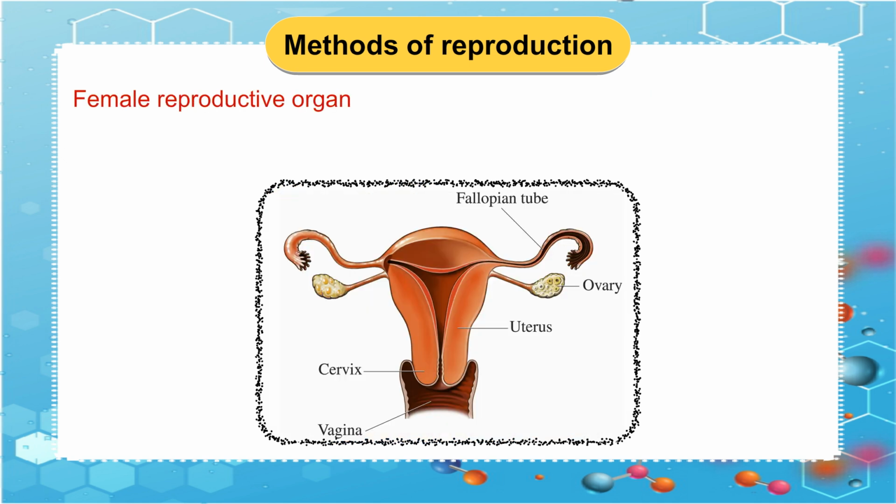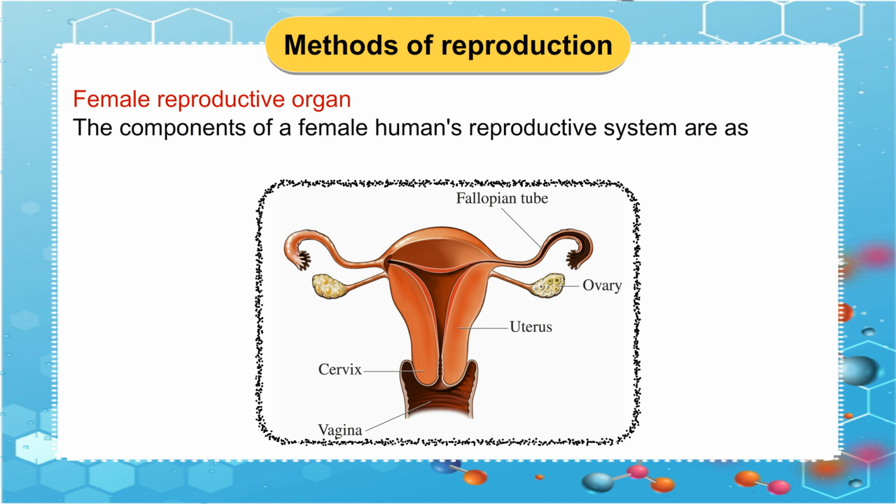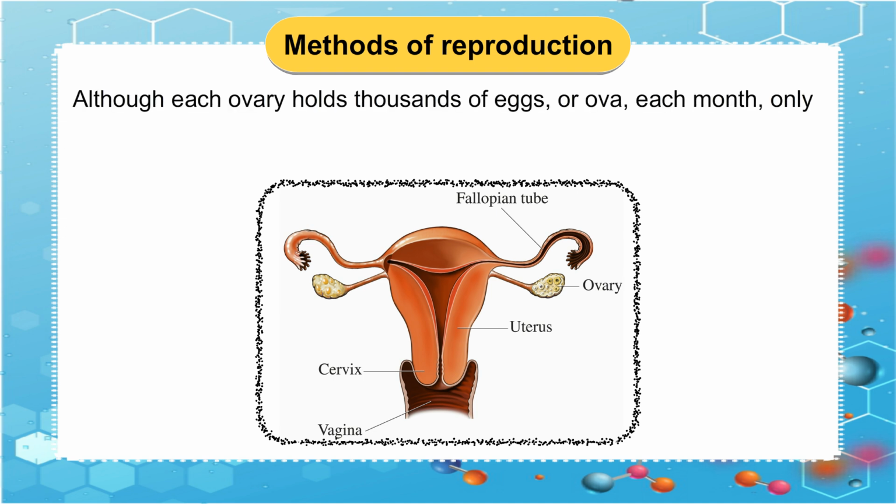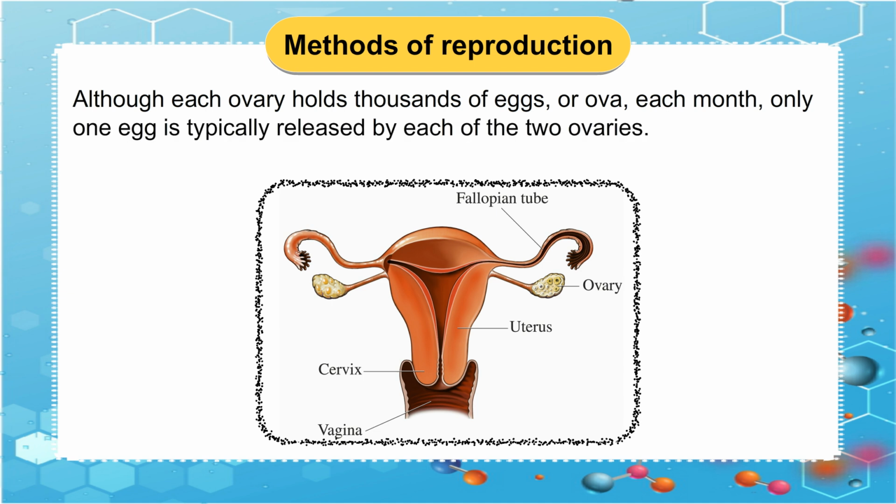Female reproductive organs. The components of a female human's reproductive system are as follows. 1. Ovaries. There are 2 ovaries in the lower abdomen, one on each side. These organs have an oval form. Although each ovary holds thousands of eggs, or ova, each month, only one egg is typically released by each of the 2 ovaries.